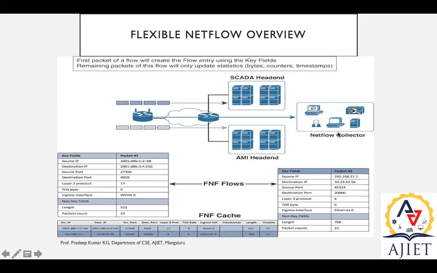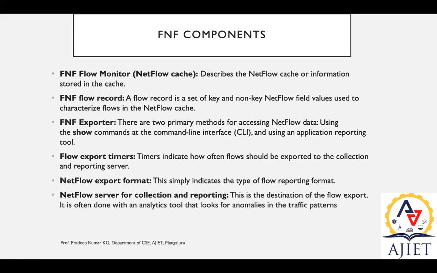That is how Flexible NetFlow works. These are the components we listed out. The FNF flow monitor's job is to maintain a table, which will have source address, destination address, type of service, and packet size. These are in the form of a cache. Then we have the FNF flow record, which will maintain a set of key and non-key field values, which is used to characterize or differentiate with respect to the NetFlow cache.